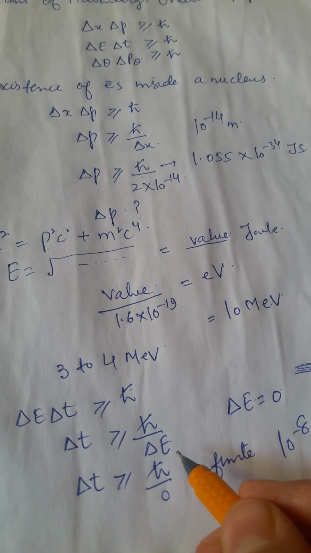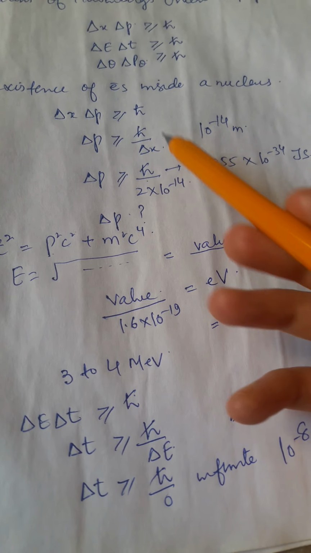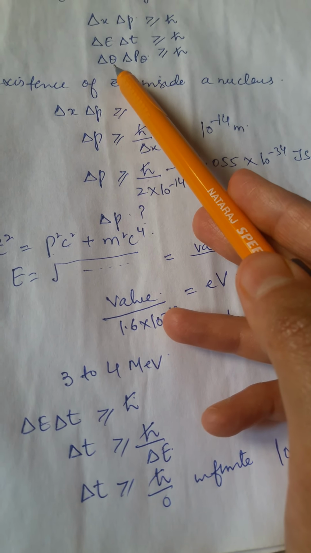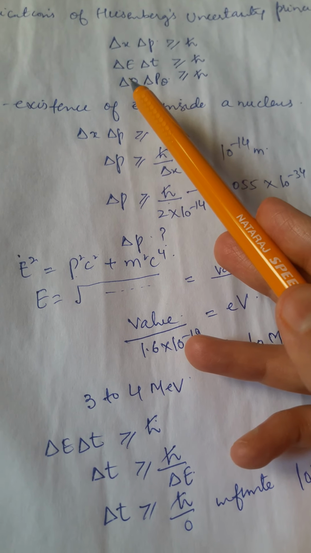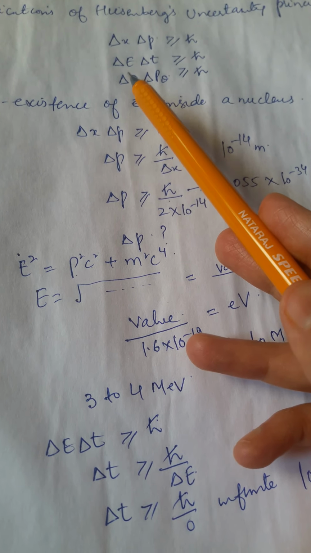Similarly, in the books, you can pick up more examples pertaining to these canonically conjugate quantities obeying Heisenberg's uncertainty principle. That's all.